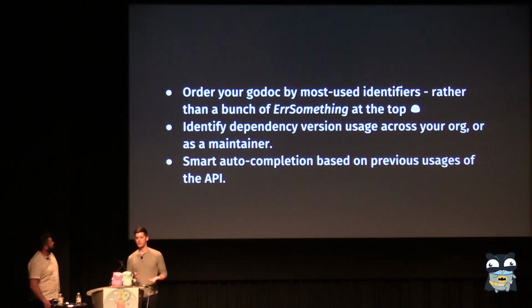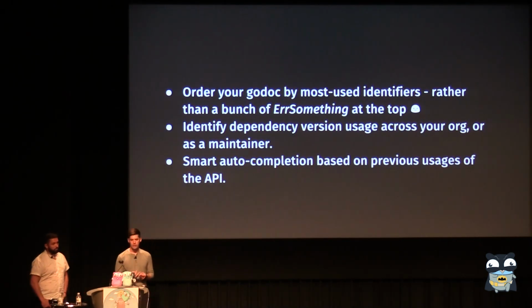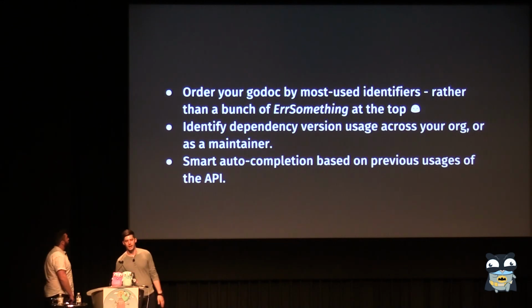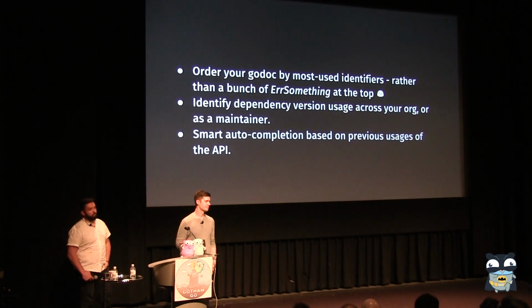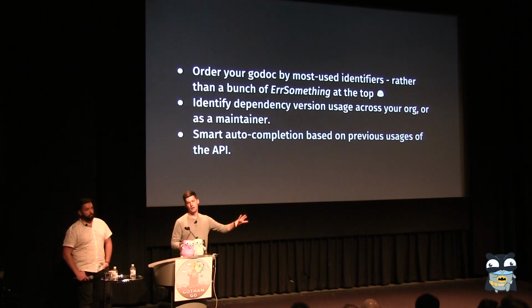And what else could we maybe do, right? What are some of the things we could do with tooling like this? So rather than just an alphabetical list of identifiers, right? If you're using GoDoc and everything's generally sorted, and you see a bunch of Earth something at the top of it and a bunch of constants, and you scroll all the way down to actually get to the useful stuff, it'd be really cool if you could look across all the package users and sort that GoDoc by usage and go, okay, these are the types and the methods and things that are actually used the most, and put those at the top.